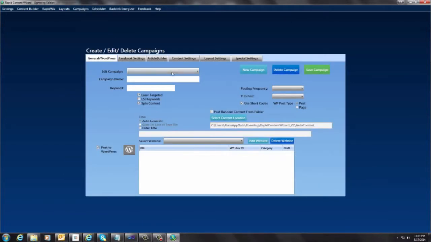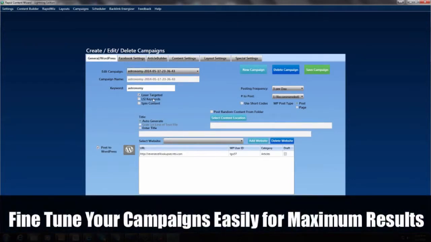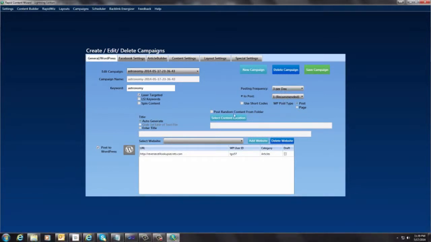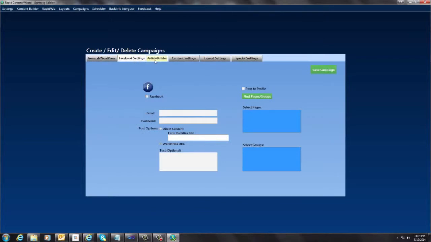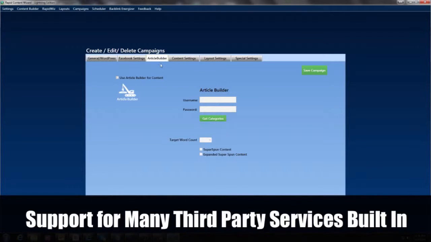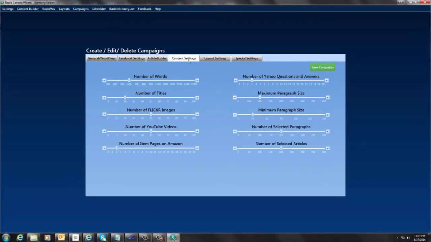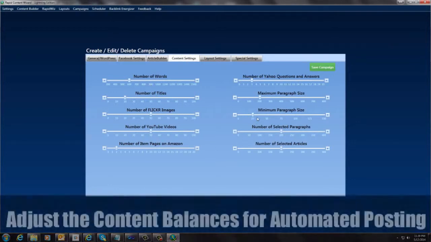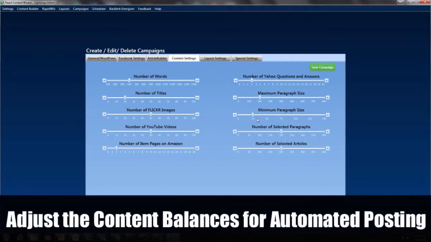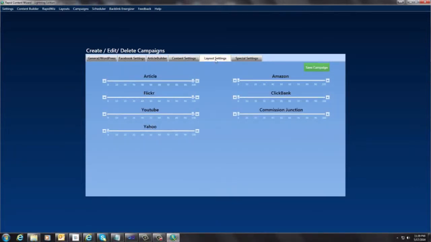I can come over here and show you quickly what the campaign looked like. There it is. It's laser targeted. It auto generates the title 3 times per day. We've got all these other features in here. We've got the Facebook settings in here. Article Builder: if you have Article Builder, you can use that as another form of content. We have sliders for all your content. These are all optimized at the best settings, but if you want to tweak these, you're certainly welcome to do that.